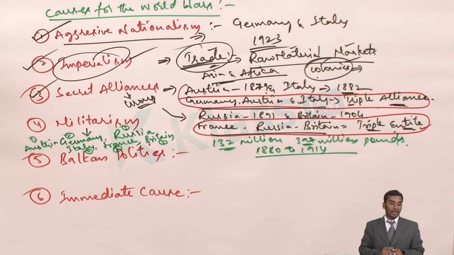And with this, what happened? There are 3 important things in the context of militarism. Firstly, all these countries built a massive standing army. Second, they started competing with each other. And third, a large industry of weapons emerged which constantly promoted the idea of using war as a solution to diplomatic problems.